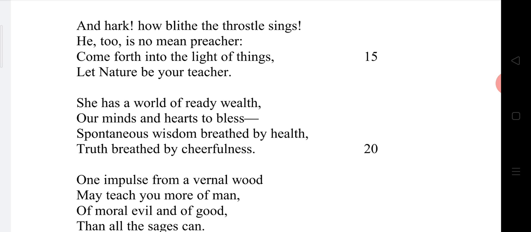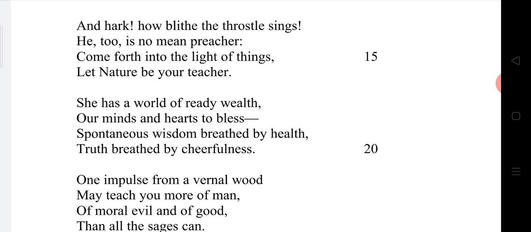And when it comes to the next stanza, William Wordsworth began to describe the melodious songs of the throstle. What is a throstle? Throstle is also a small, medium-sized bird. He began to describe the sweet, melodious music of the throstle bird. Hark means listen carefully. Dear friend, listen carefully. Lend your ears. How happily, how pleasantly the bird throstle is singing.